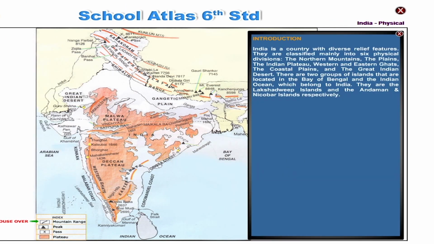India is a country with diverse relief features. They are classified mainly into 6 physical divisions: the Northern Mountains, the Plains, the Indian Plateau, Western and Eastern Ghats, the Coastal Plains, and the Great Indian Desert. There are 2 groups of islands that belong to India, located in the Bay of Bengal and the Indian Ocean respectively. They are the Andaman and Nicobar Islands and the Lakshadweep Islands.